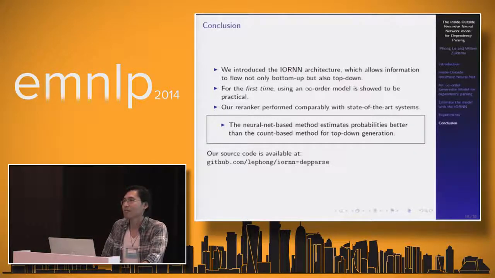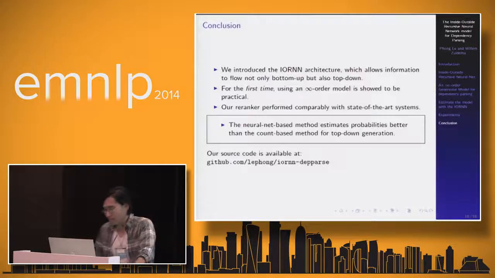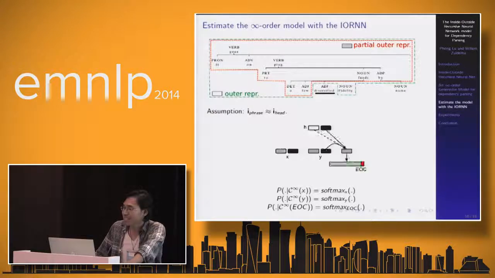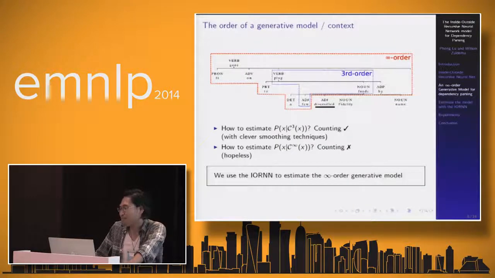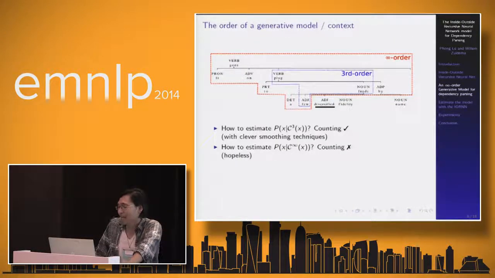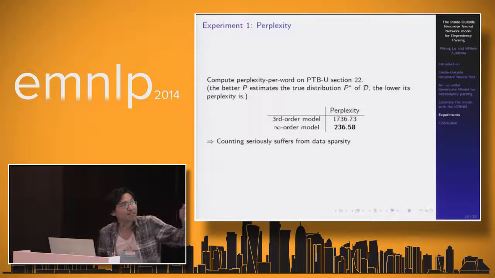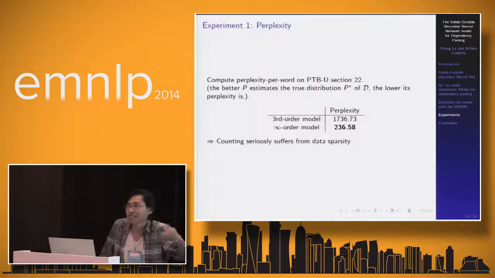Sorry, just wondering, can you say how much better? A lot better or a bit better? You mean this conclusion? Yeah. Yes, actually, we use perplexity to conclude that the predict-based neural network is better than the count-based one. Here you can see the perplexity of the infinite order model is 7 times lower than the third order model.